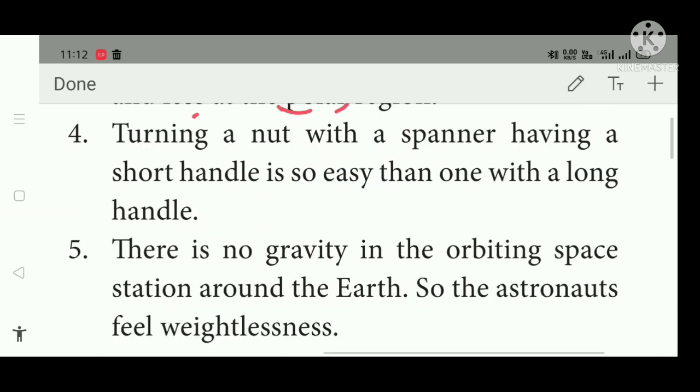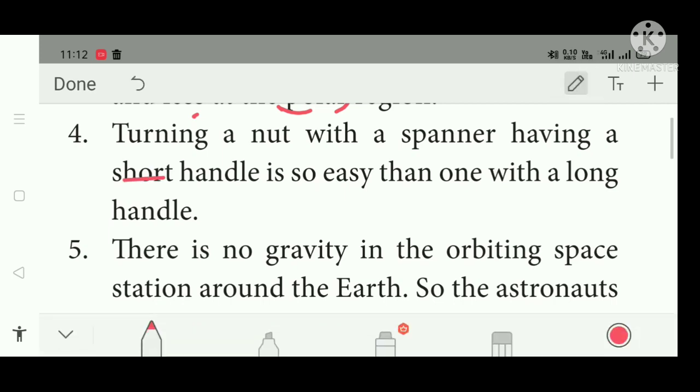Fourth one, turning a nut with a spanner having a short handle is so easy than one with a long handle. It is false. It should be: turning a nut with a spanner having a long handle is so easy than one with a short handle. For moment of a couple, force into distance. As the distance increases, the moment is also increased.